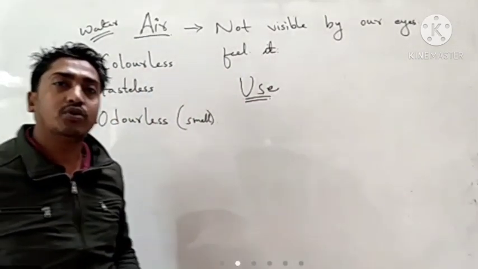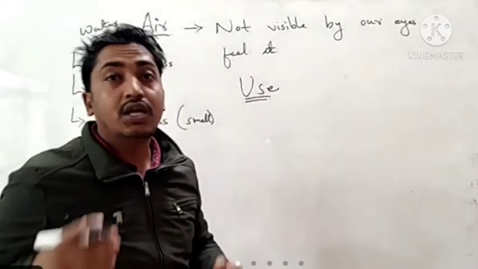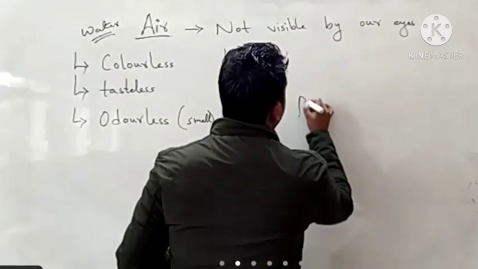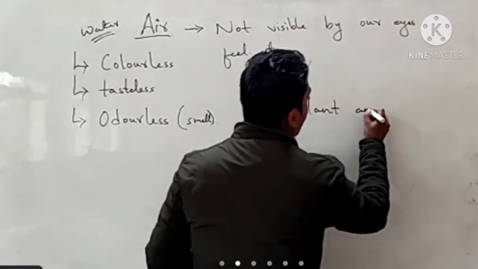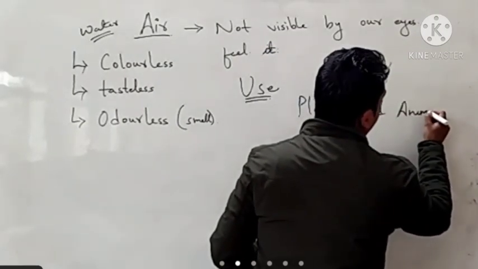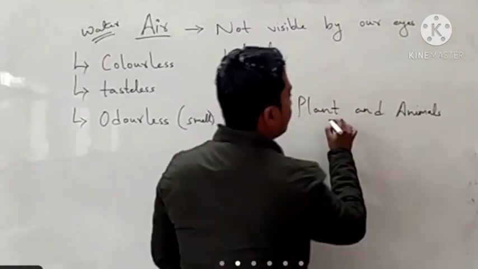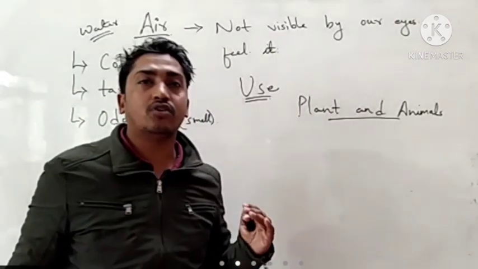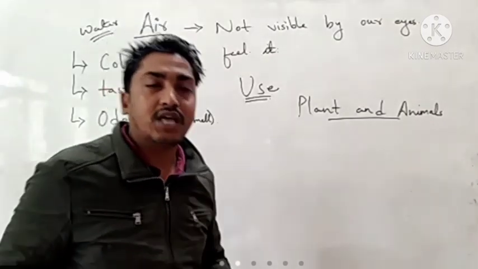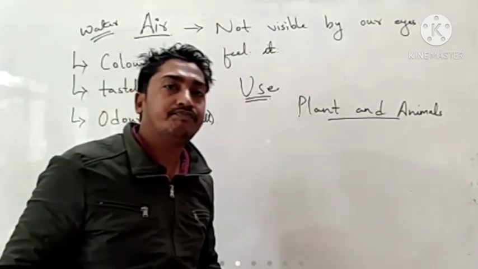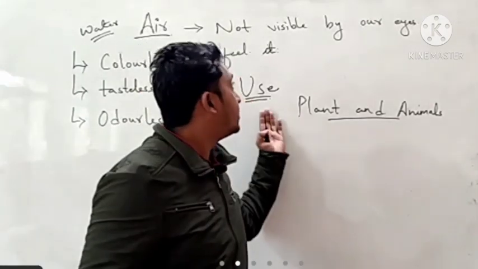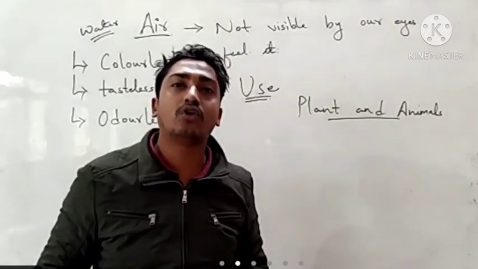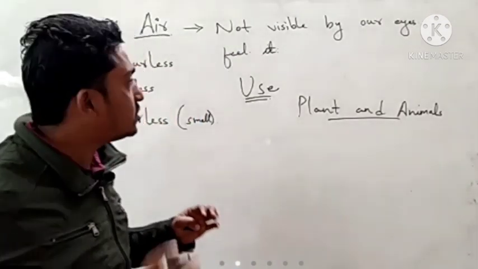Basically, air is very much important for living things. That means the gases present in the air are utilized by both plants and animals. And air also helps in other things by performing various functions. As for example, in a windmill, air is used to generate electricity. Then another use is capillary motion also. There are various uses we will talk about.